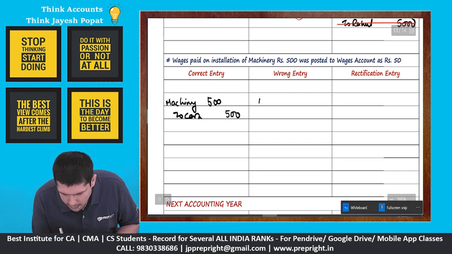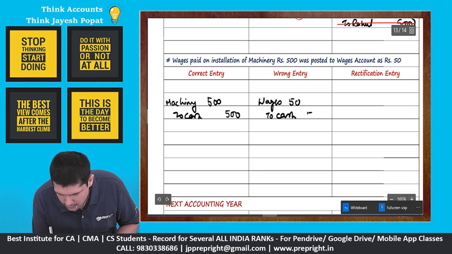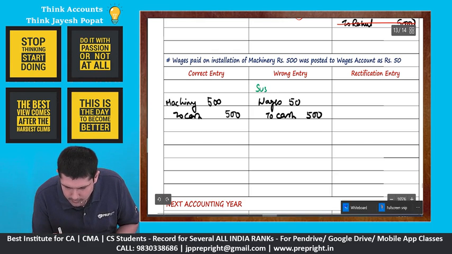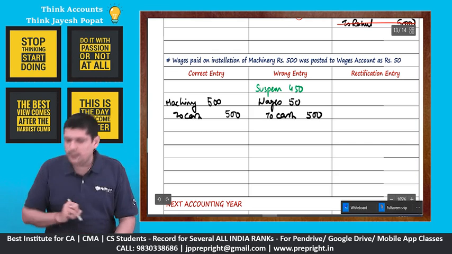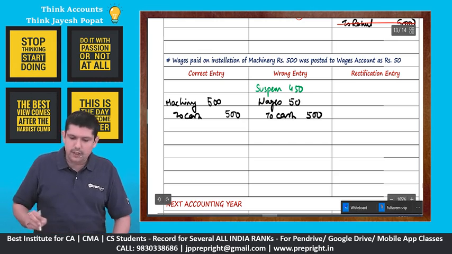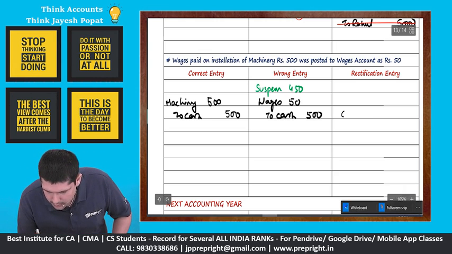So here our wrong entry is wages 500 to cash 5,000, and thereby there is a suspense account of 4,500 which has been created. Reverse the wrong entry.